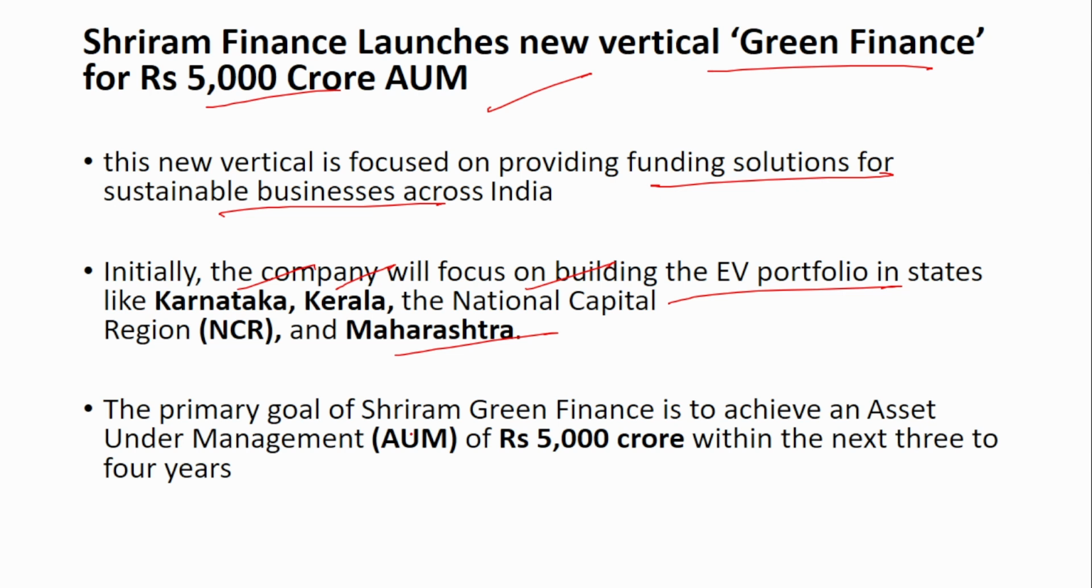Next, the primary goal of Shriram Green Finance is to achieve an asset under management of 5,000 crore within the next 3 to 4 years. Remember, it is Green Finance vertical by Shriram Finance, and the amount involved here is 5,000 crore.